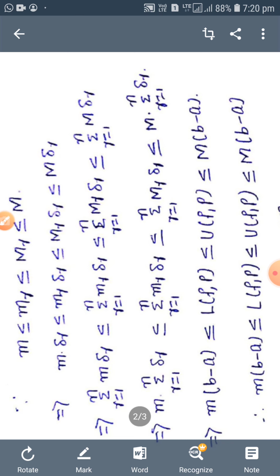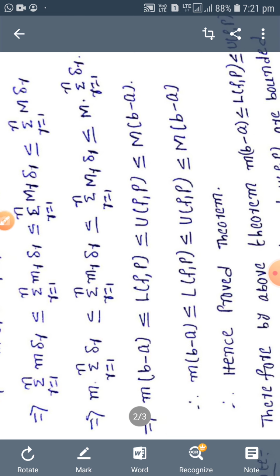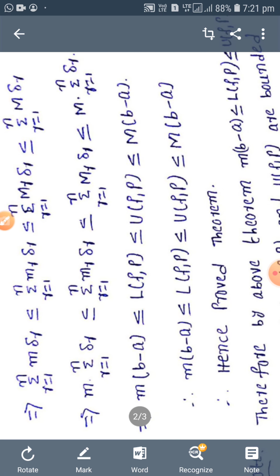Therefore, that implies small m into b minus a less than or equal to LFP less than or equal to UFP less than or equal to capital M into b minus a. Therefore, small m into b minus a less than or equal to LFP less than or equal to UFP less than or equal to capital M into b minus a. Hence, proved theorem.